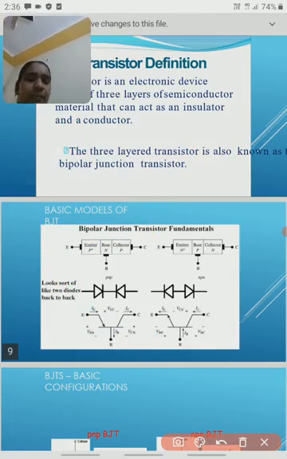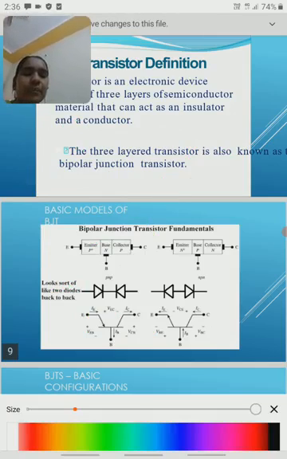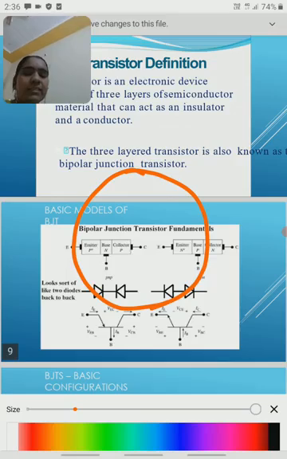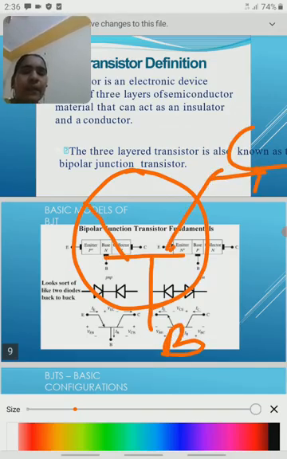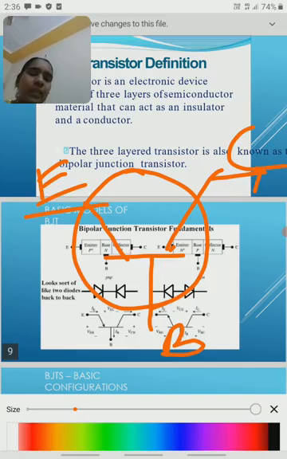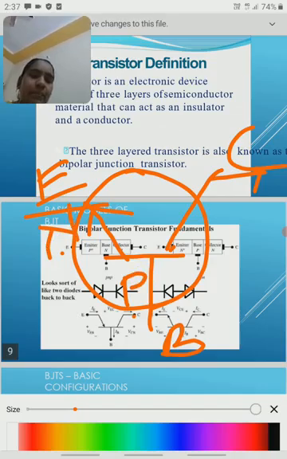Taking the same transistor symbol, the center is the base, this is the collector and this one is the emitter. If the arrow mark is like this, always P to N, then automatically it is an NPN transistor symbol.